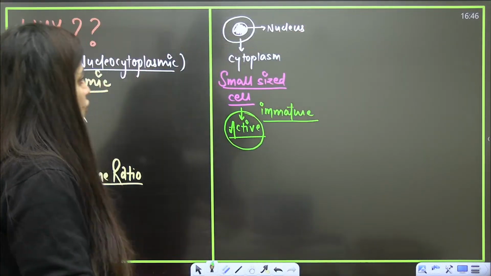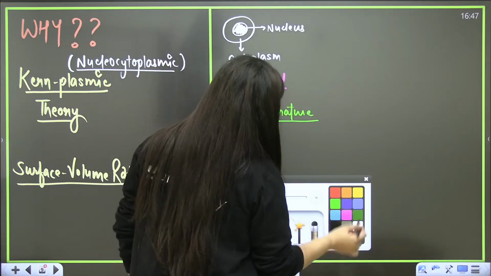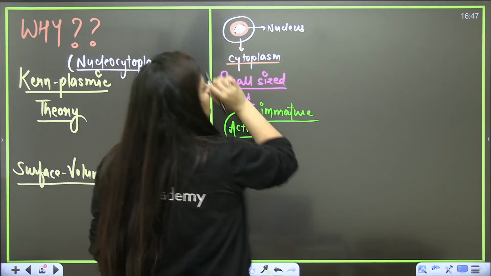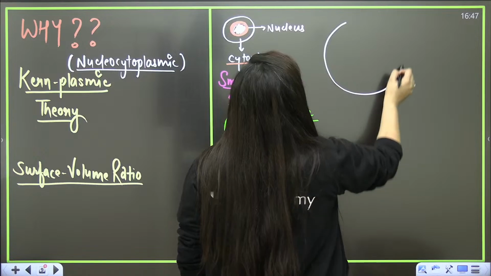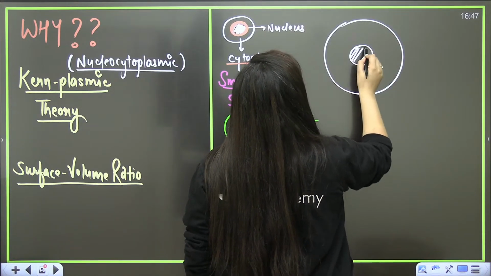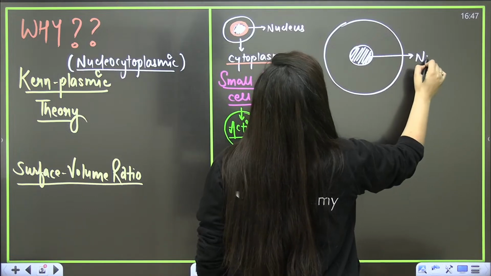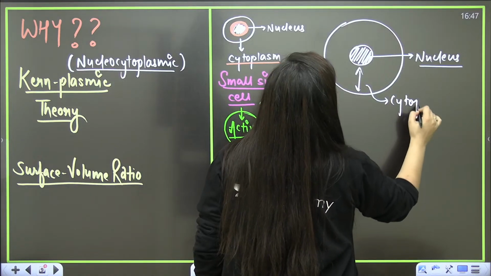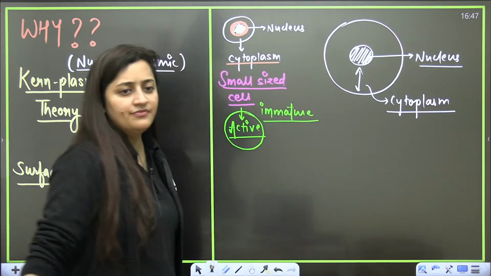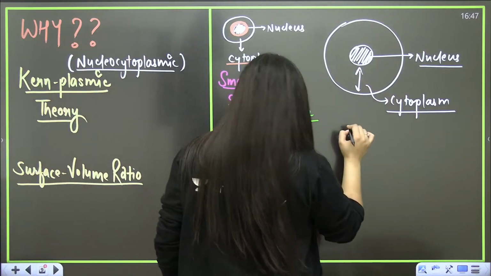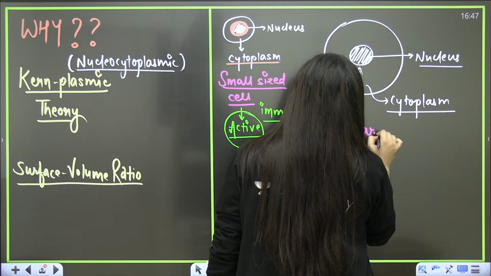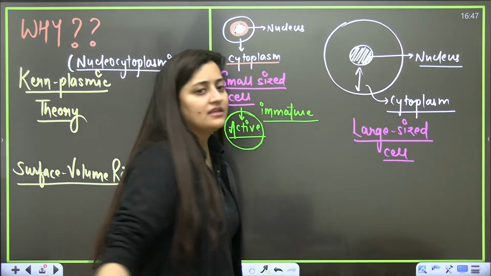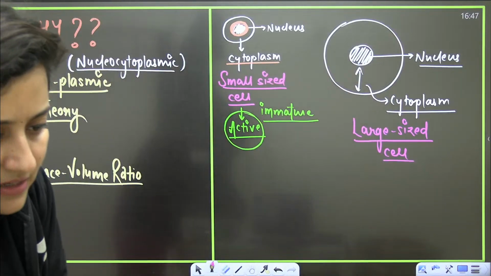So basically you have a small sized cell. Obviously here the cytoplasm is less and the nucleus size is comparatively large. Now when a cell increases, its cytoplasmic content will increase, but its nucleus will remain the same. The size of the nucleus is not going to increase, but the amount of cytoplasm will increase. So one is a small size cell and another is a large size cell.